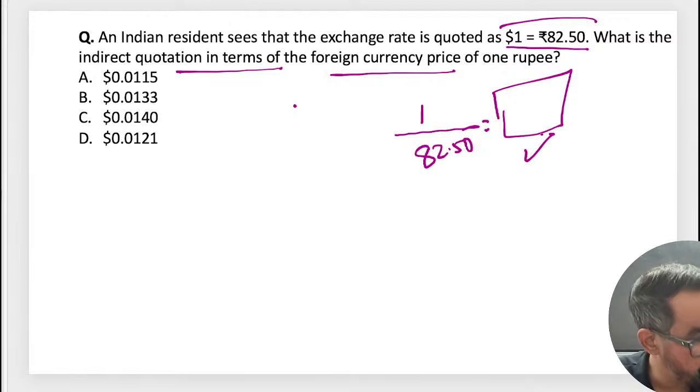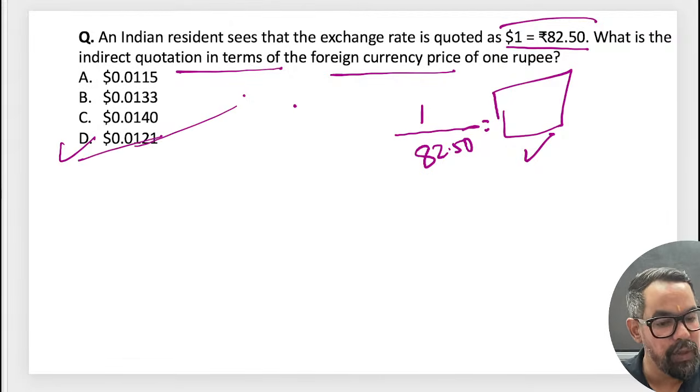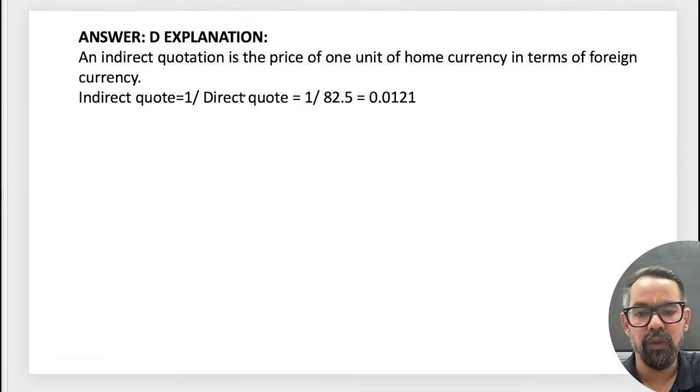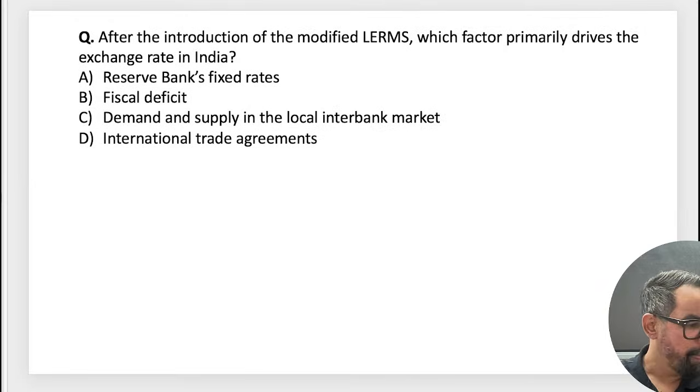Correct? So how much does the indirect quotation come to? 1 divided by 82.50 is 0.0121 something, so D must be the right answer. So this is how we define direct or indirect quotation.